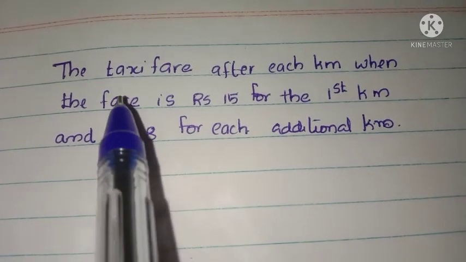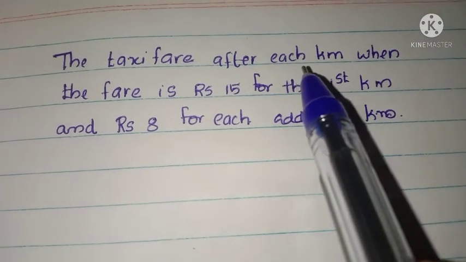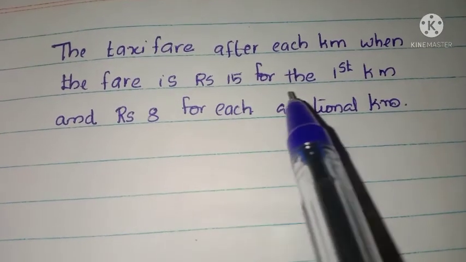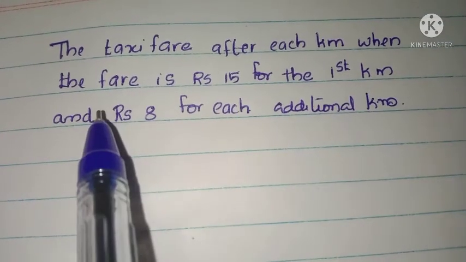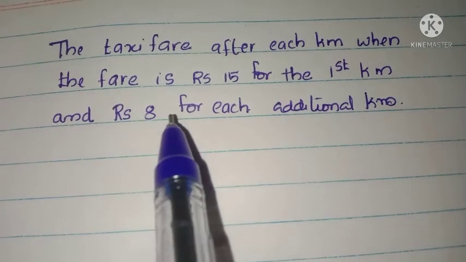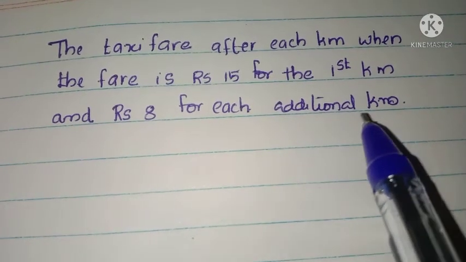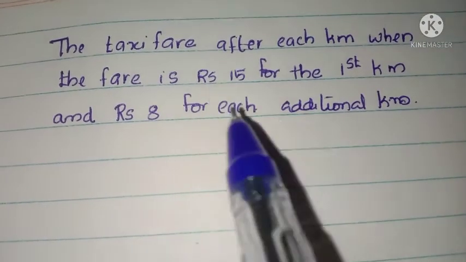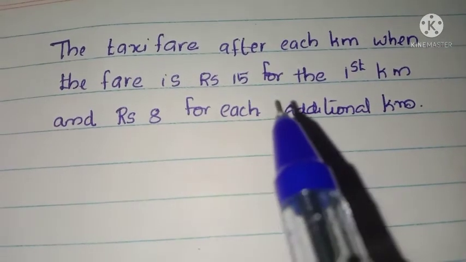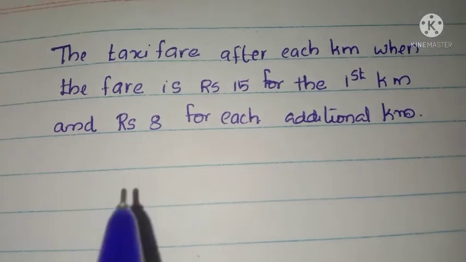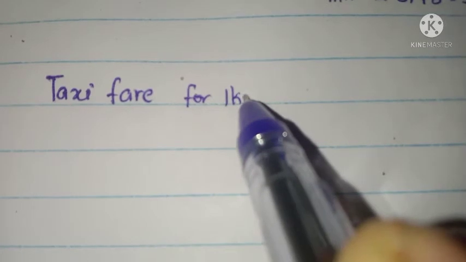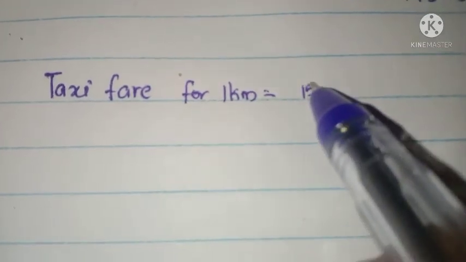First question. The taxi fare after each kilometer when the fare is rupees 15 for the first kilometer and rupees 8 for each additional kilometer. So our question is, does the list of numbers involved make an arithmetic progression? Taxi fare for the first kilometer is given as rupees 15.